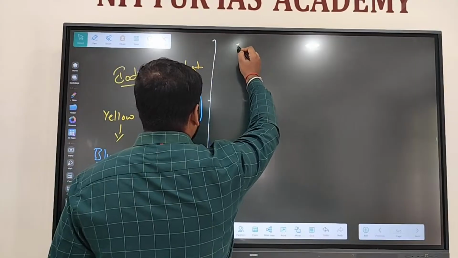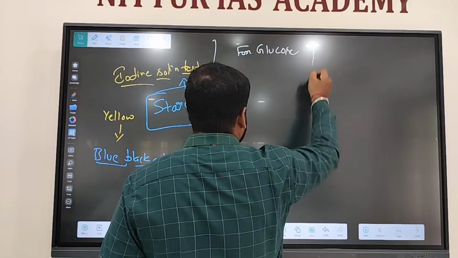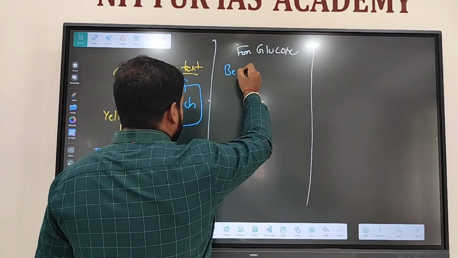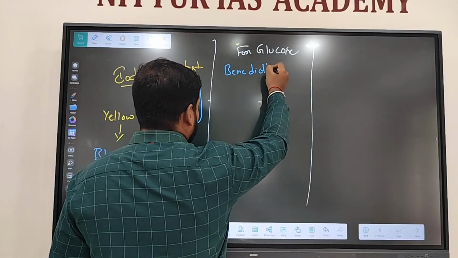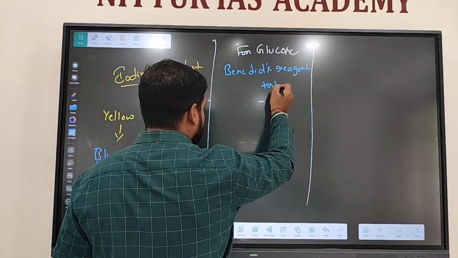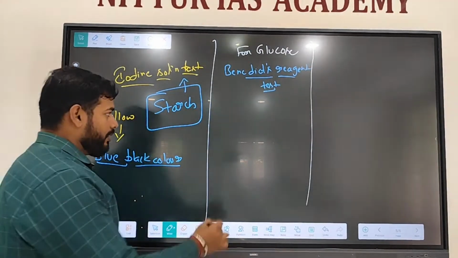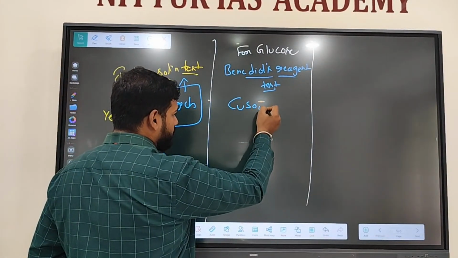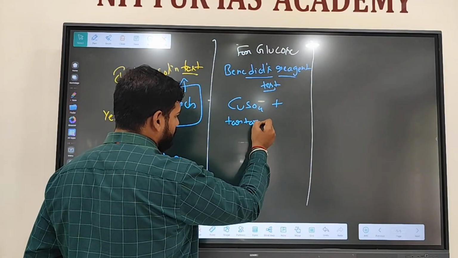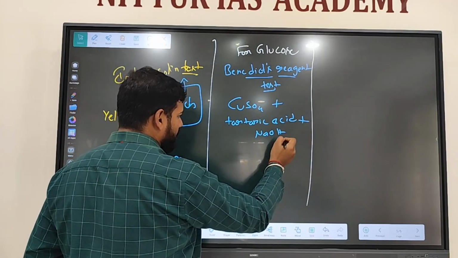Then test for glucose, to detect the presence of glucose. We have Benedict's reagent test. Copper sulfate plus tartaric acid plus sodium hydroxide solution.